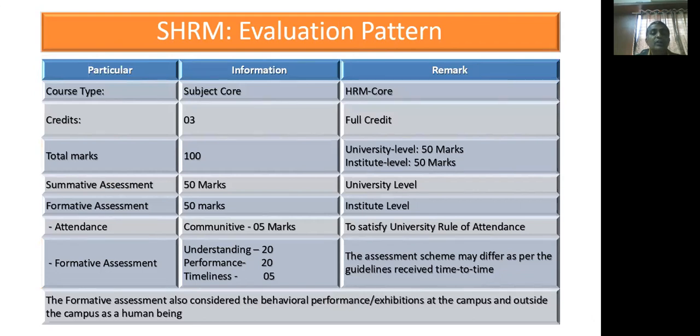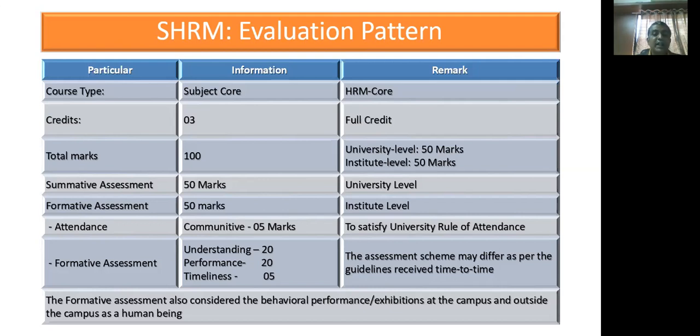The summative or external evaluation carries 50 marks, which is evaluated by the university itself, and formative assessment takes place at institute level of 50 marks, where 5 marks have been assigned to attendance to satisfy the university rule of attendance.